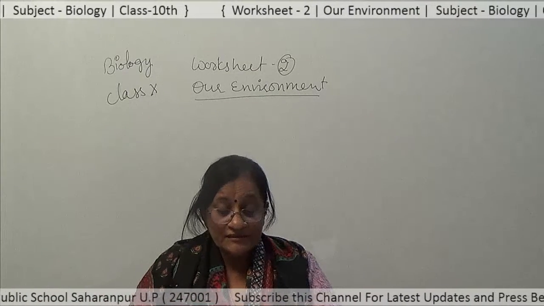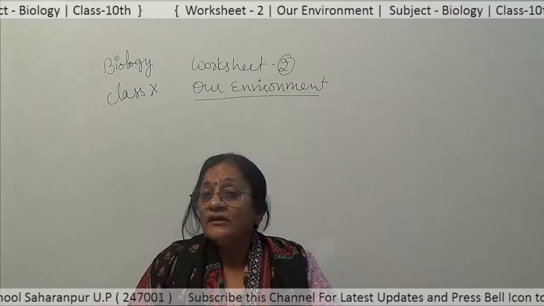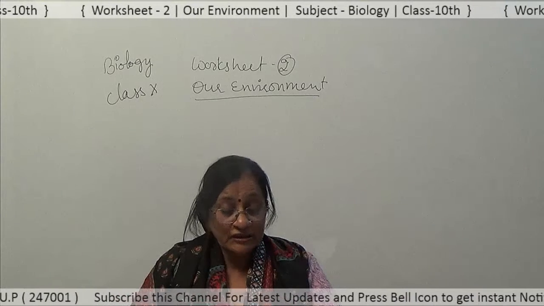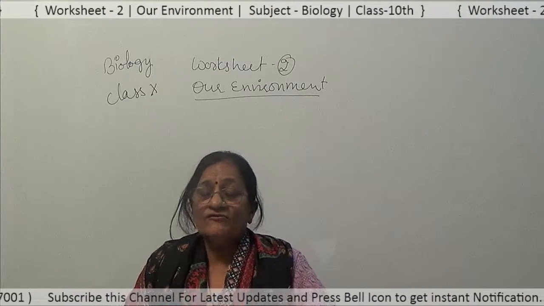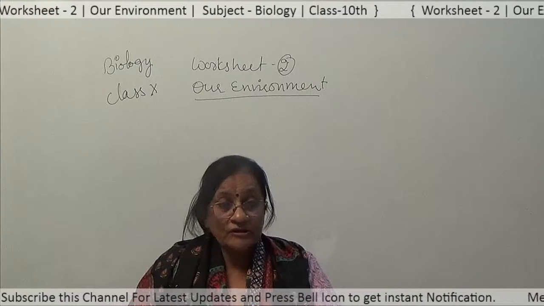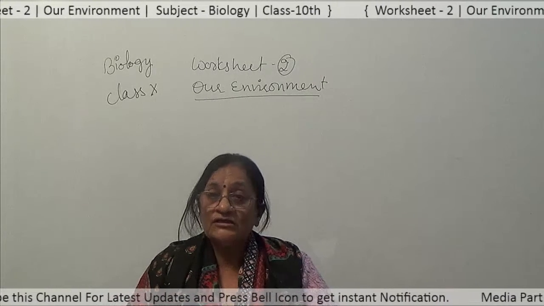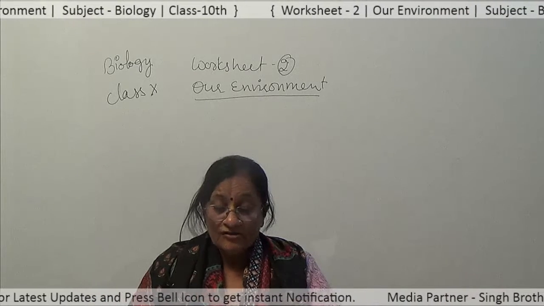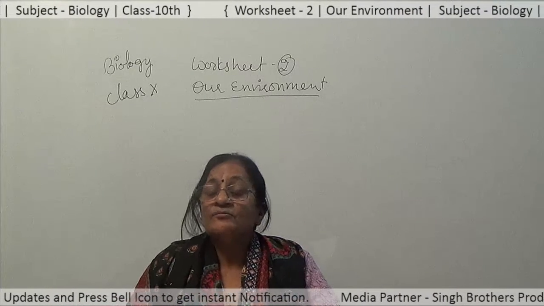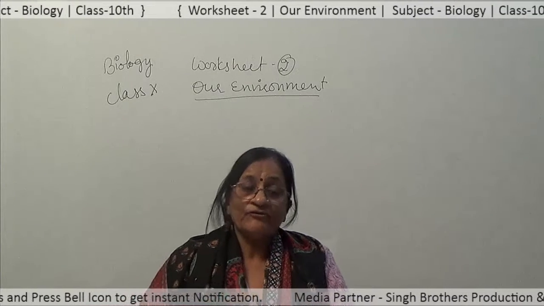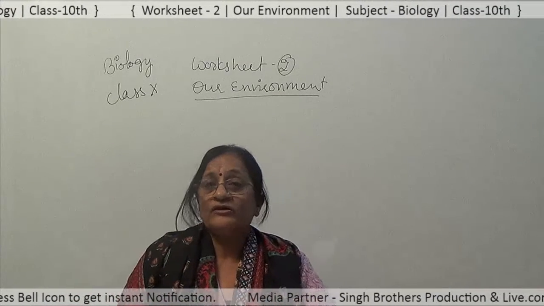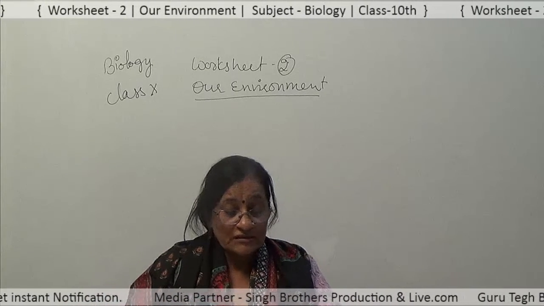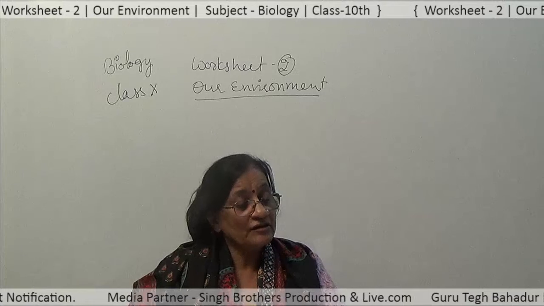rainfall, temperature, etc. So, in an ecosystem, biotic and abiotic factors interact with each other in such a way that the growth, reproduction and other activities of the living organisms are not possible without them. These abiotic factors are necessary for the interaction of biotic factors. So, this is the answer of this question, define an ecosystem.